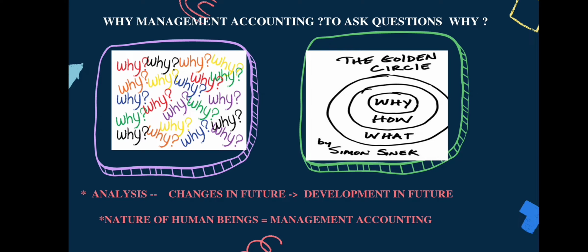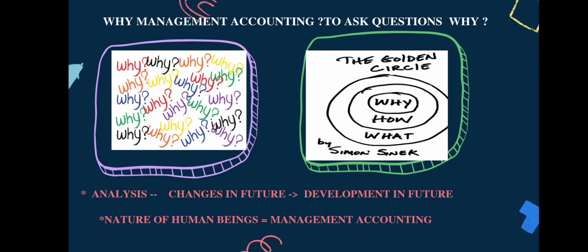Then cost accounting: how much cost the company spends each and every time, and how we can control the cost. We know that controlling the cost is equal to saving revenue. Controlling the cost, cutting down the expenses, is equal to earning more revenue. So that is cost accounting. Then the third stream is management accounting.